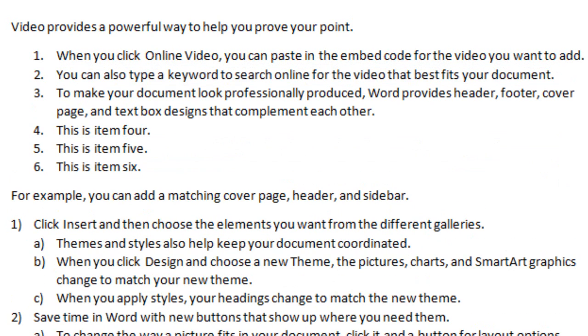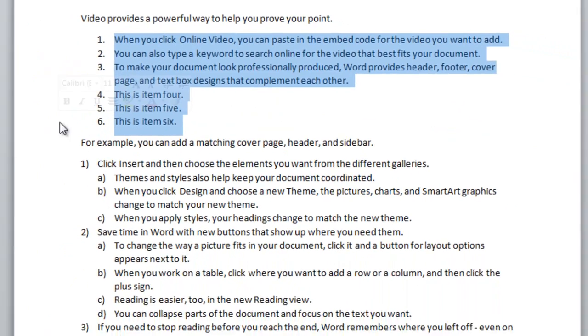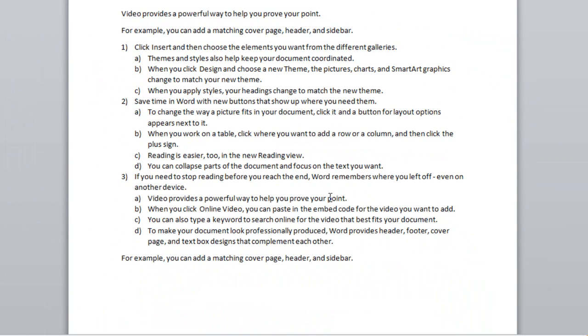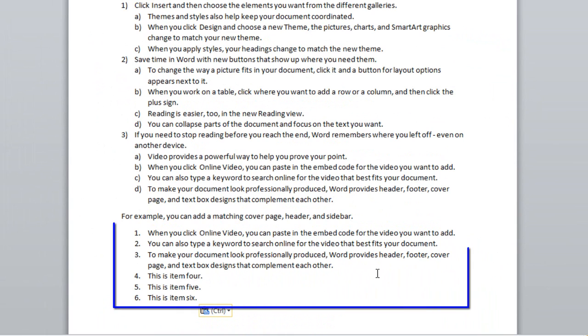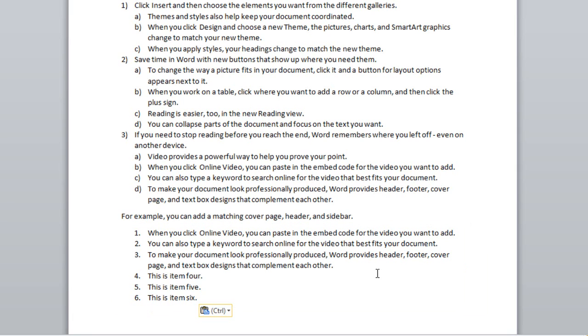Even more to the point, you may want to enable the end user to select the entire list, cut it, come to some other location in the document and paste it, and the metadata that is associated with this entire list, in other words, the set of items 1 through 6, that metadata should follow that list. This, in a nutshell, is the problem.